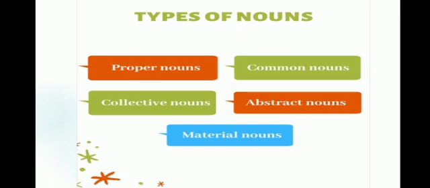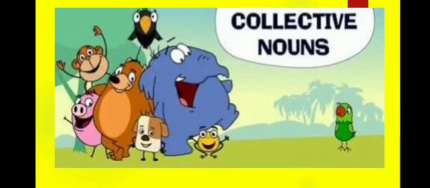First one is proper noun. Second, common noun. Third, collective noun. Fourth, abstract noun. And fifth one is material noun. So now children, we came to know that collective noun is a type of noun. In this chapter, we'll study about collective noun.